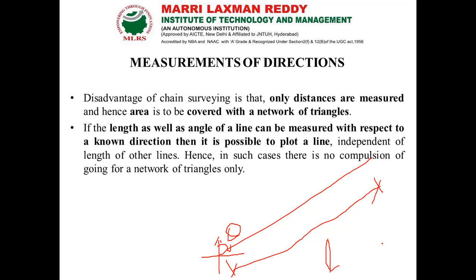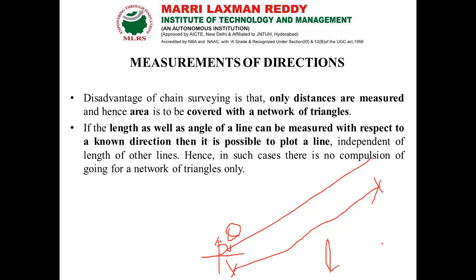In chain surveying there is one difficulty: only with the help of distance we can measure the area, by dividing the given field into a number of triangles. But making triangles is not an easy process in surveying, it is a little tedious. Even if we can plot the area, mapping or making the plan for that area is a difficult task, since we have to convert the measurements into a diagram, and that takes time because we don't know the angle of each line.